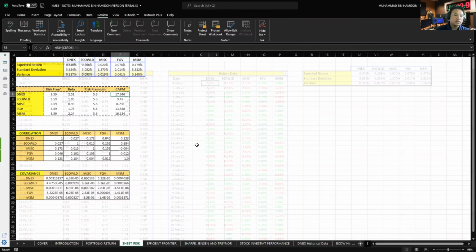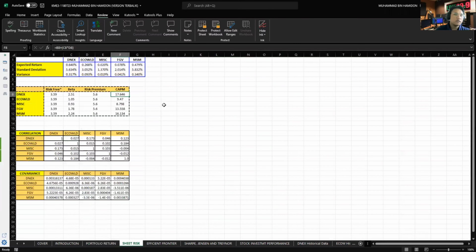For the sheet, the risk-free rate for all the stocks is 3.59 and the risk premium is 5.6. Each of these stocks has its own beta, which can be referred to on investing.com. From that, we can get the CAPM.